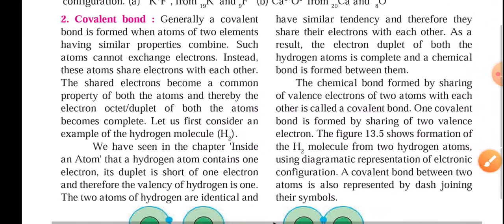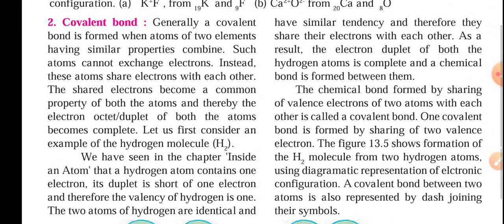Now the other type of bond which we have to discuss is the covalent bond. In certain cases, where the number of electrons is 1 or 4, like in hydrogen and carbon, they have exactly half of the requirement. That is, half of 2 is 1 and half of 8 is 4.